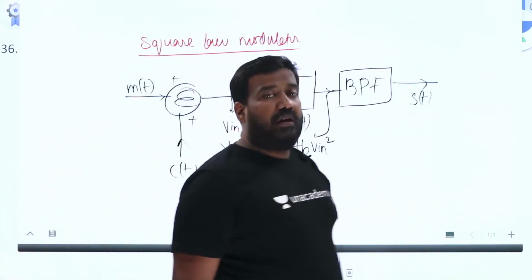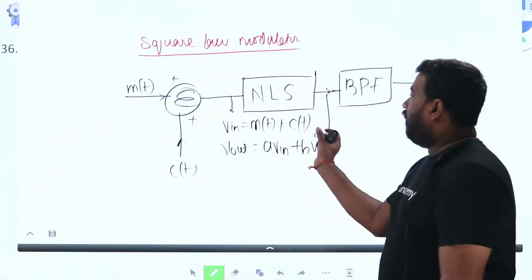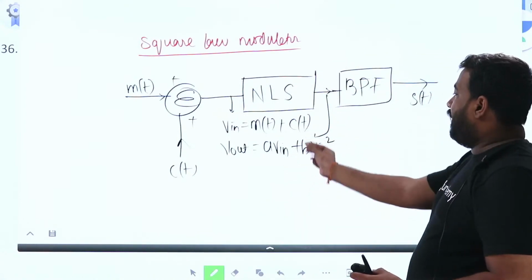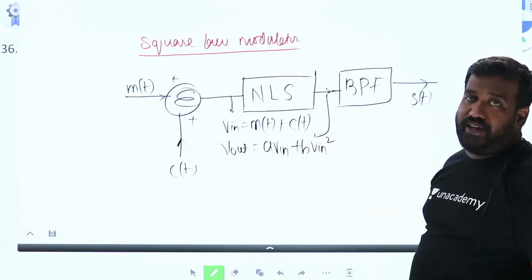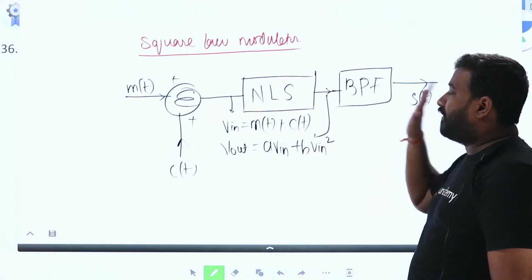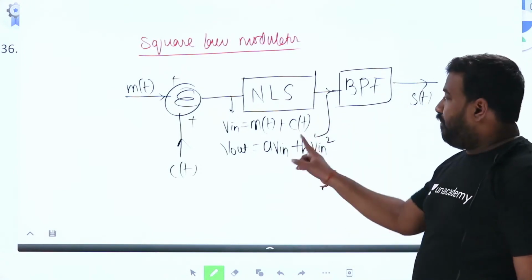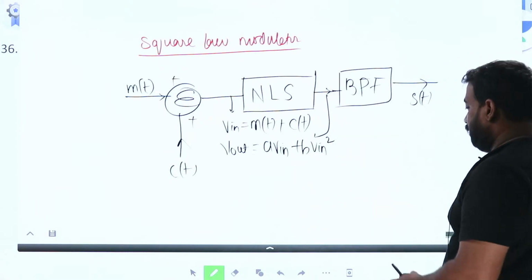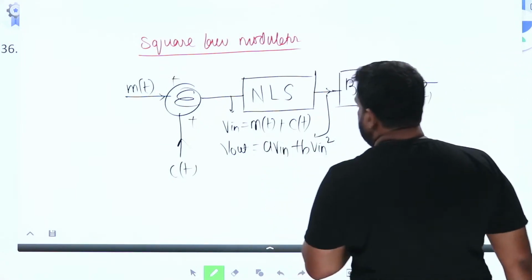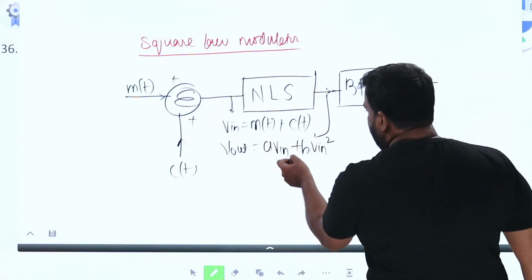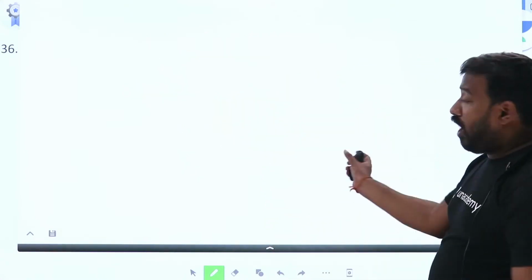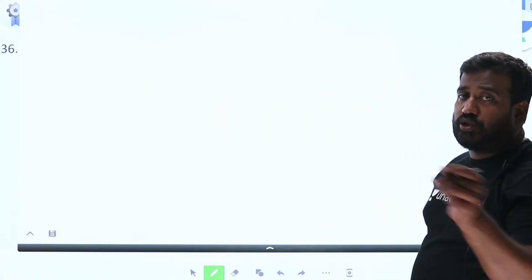Now, if you see here, the response of the NLS is a times V in plus b times V in square, where V in is m of t plus c of t. So what we do is, if you substitute this V in value here and solve it, we will get the result. Please solve that equation.